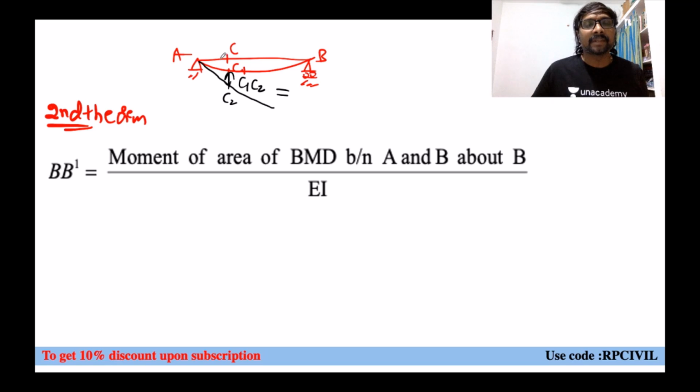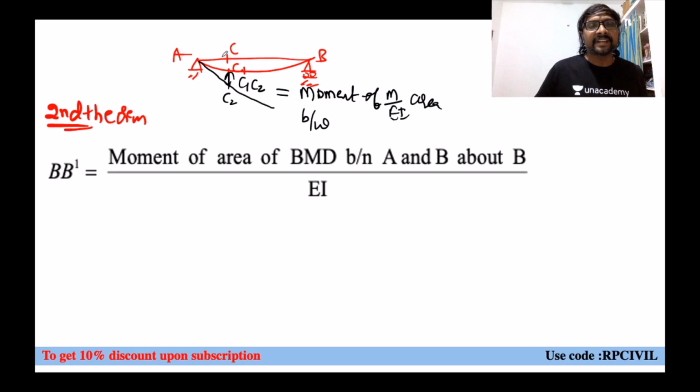and C. About which one? About C only, right? Moment of M by EI diagram, or moment of area of bending moment diagram by EI, whatever you want, you can say. Moment of area of the M by EI diagram between which one? Between A and C, right? Between A and C, about what? Because the ordinate is considered about C, means about C only, or not?